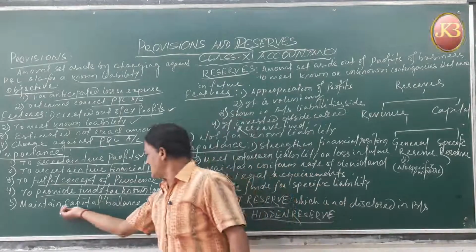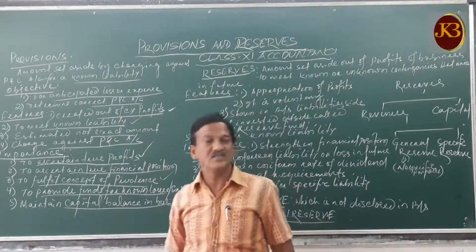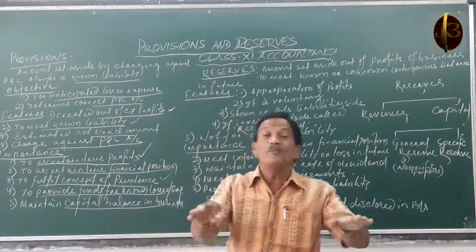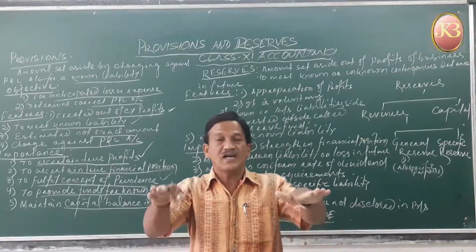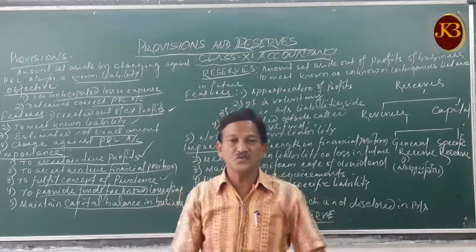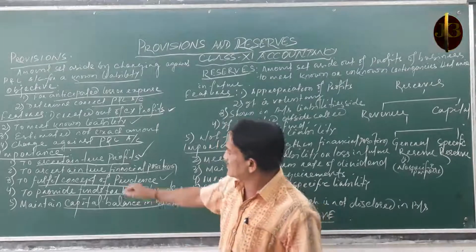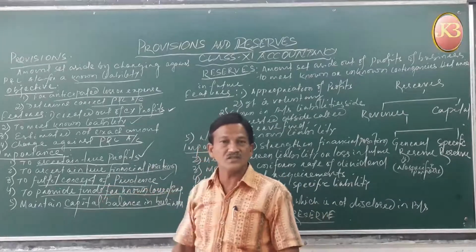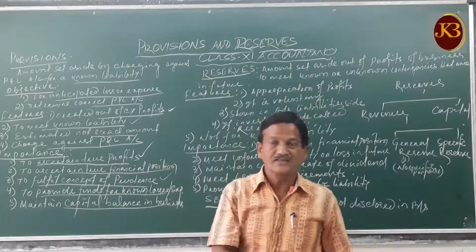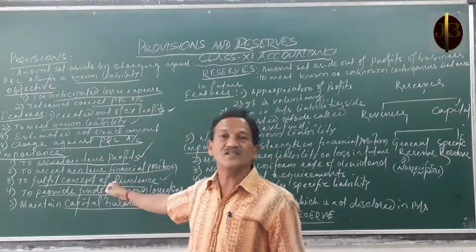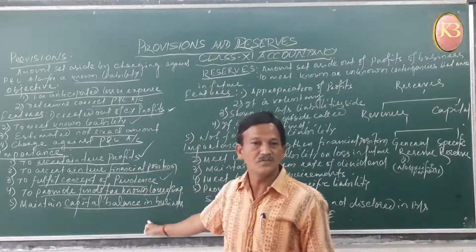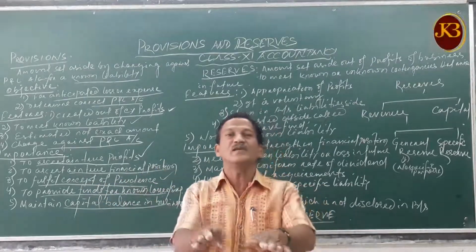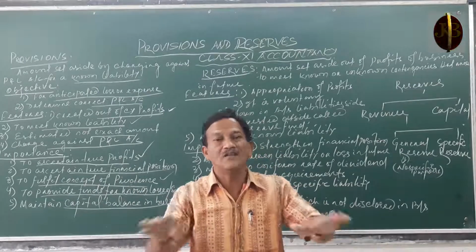Then, maintain capital balance in the business. That means to make the proper balance between assets and liabilities, the financial positions. We charge the depreciation, provision for depreciation. One side is correct. On the other side, that provision is certainly deducted from your profits, reducing your profits, so your capital balance is to be balanced, equal.